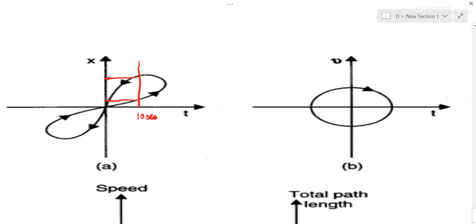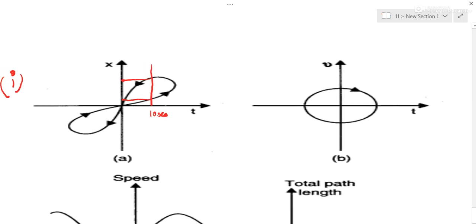It's wrong. Similarly, coming to this, here also, if we draw a line parallel to velocity axis, like this, so at the same time the particle is possessing two velocities, not possible. At one time, one value of time, there are two velocities, not possible.